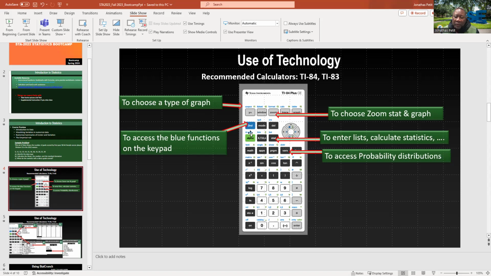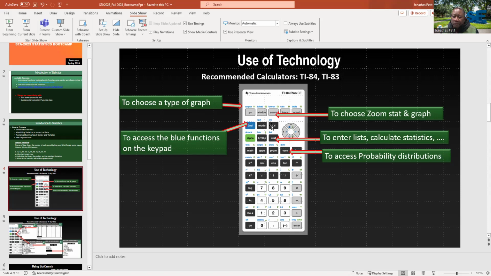But if on top of each key you have a blue instruction, this blue instruction is the second function that you can access through this key. That's why whenever you have to go to the second function, the instruction in blue, you have to hit the second function key to access it. For example, to choose a statistic graph, you use stat plot. Stat plot is just second and the y equal, and you get to the stat plot.